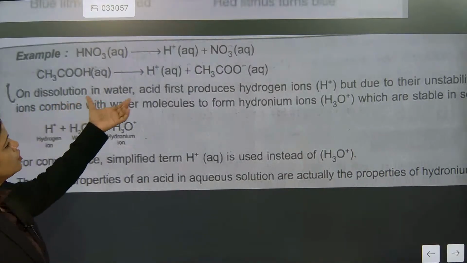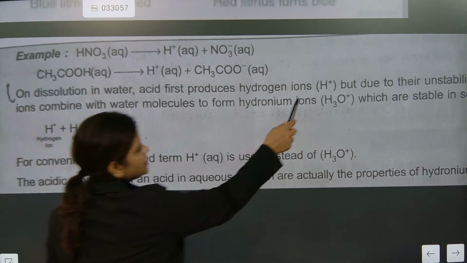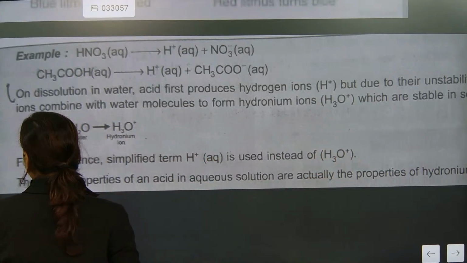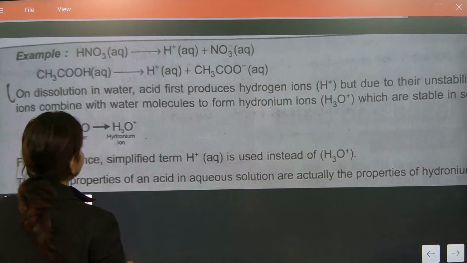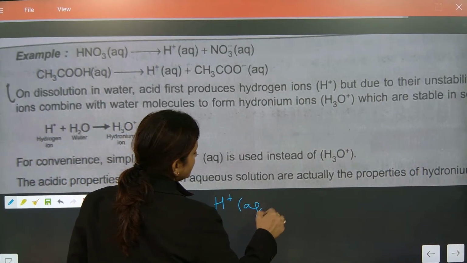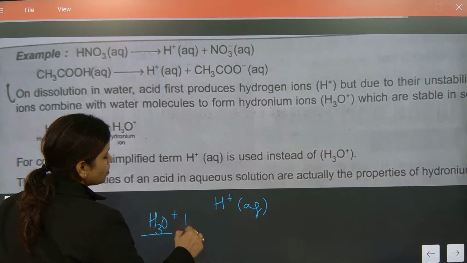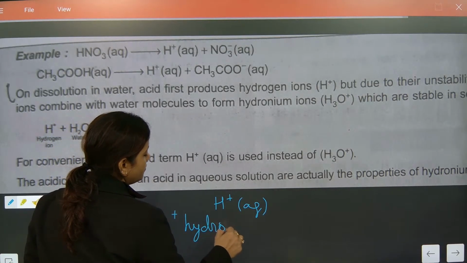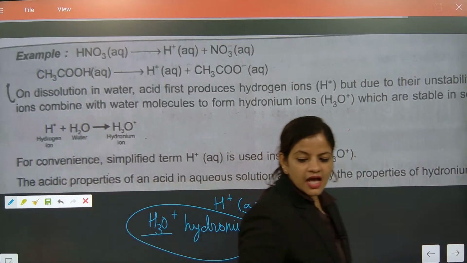So on dissolution in water, acid will produce H plus ion. But this H plus ion with water, remember this part, is always H plus aqueous. H plus aqueous means H3O plus. This is called hydronium. What is it called? Hydronium.